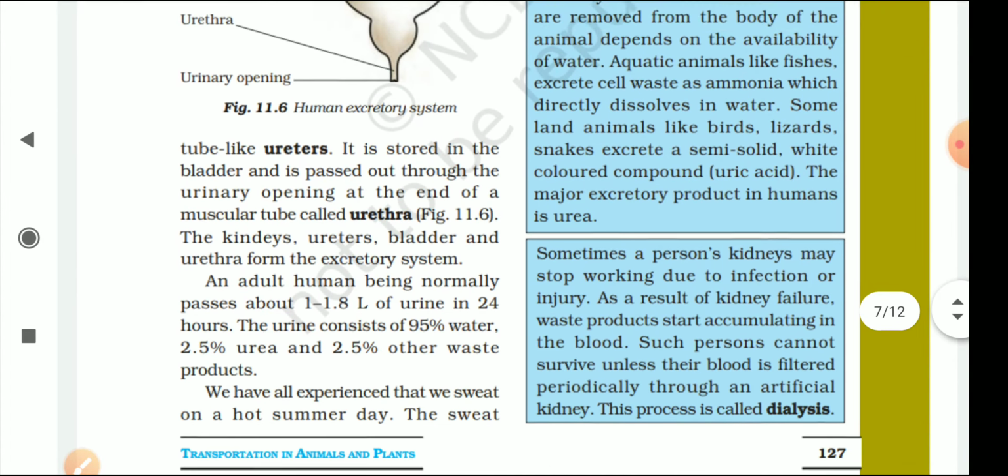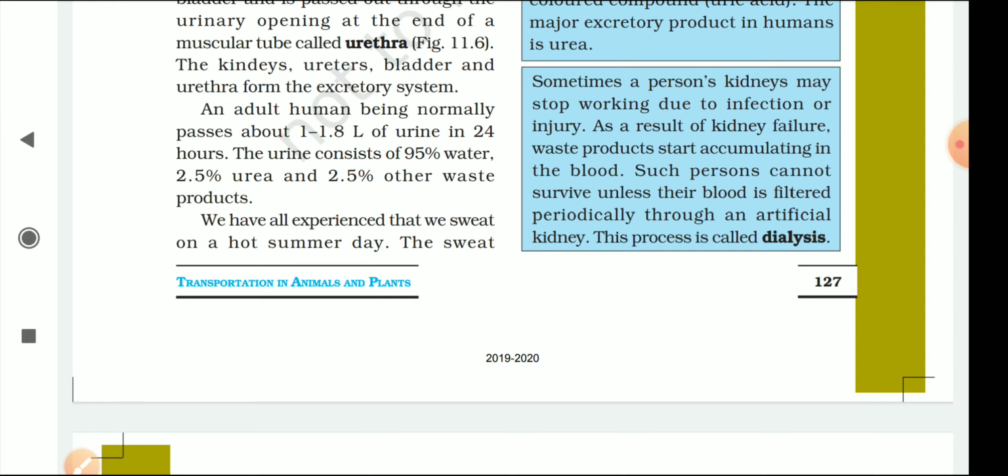Okay, so here you see, an adult human being normally passes about 1 to 1.8 liters of urine in 24 hours. Okay, so almost 1.5 liters of urine we are passing every 24 hours. If we are talking about the composition of urine, it has 95% water, 2.5% urea, and 2.5% other waste products. So this is also important, you should know.